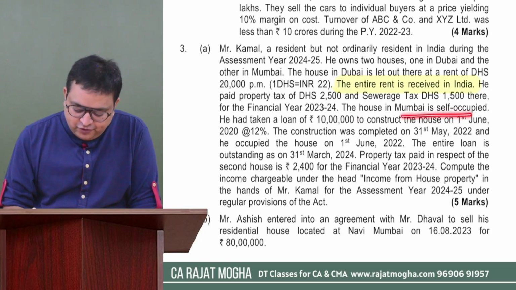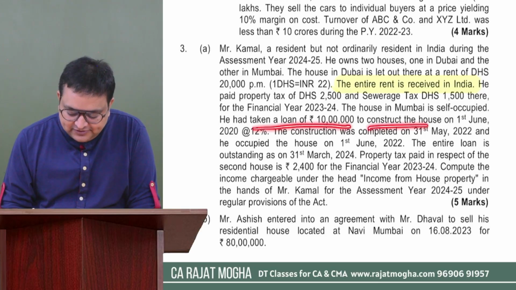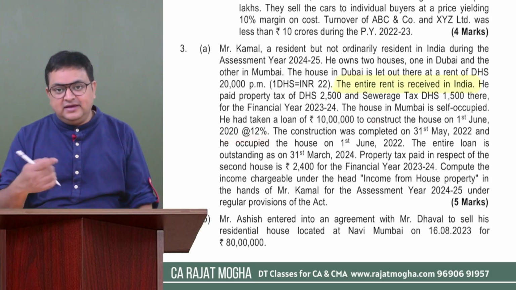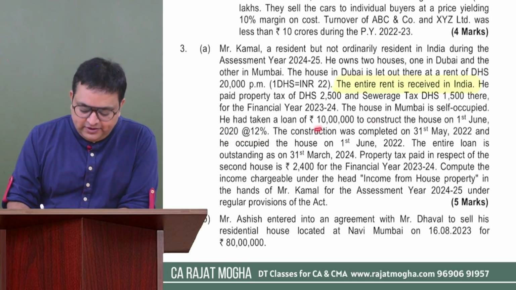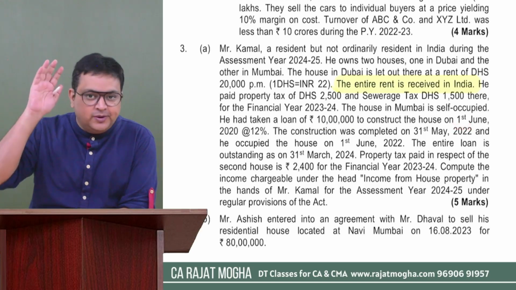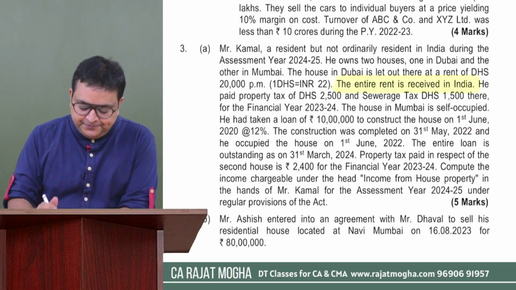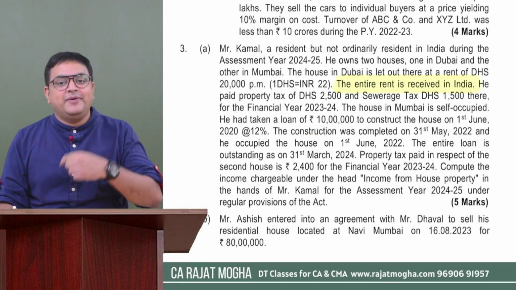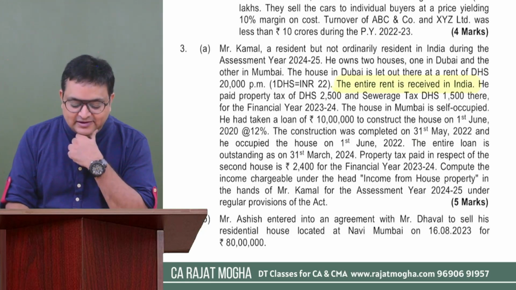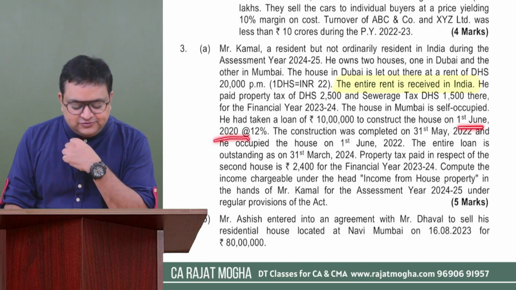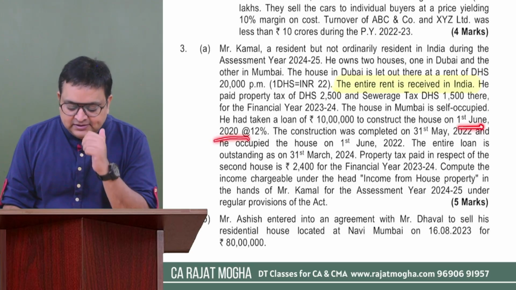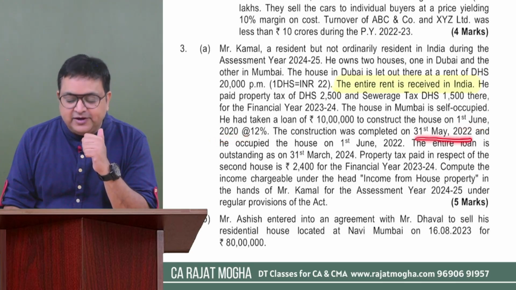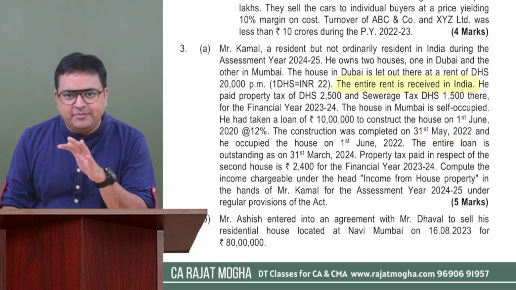The house in Mumbai is self-occupied. He has taken a loan of 10 lakh to construct the house on 1st June 2020 at a rate of 12%. Okay, now they are saying that there is a loan also. And how much is the loan? 10 lakh rupees, which he has taken on 1st June 2020, some 4 years back. The construction was completed on 31st May 2022. Now, okay, good question. They are giving a pre-construction period also. Why? Because the loan was taken on 1st June 2020, right? And the construction was completed on 31st May 2022. So we now know that there is a pre-construction period also.